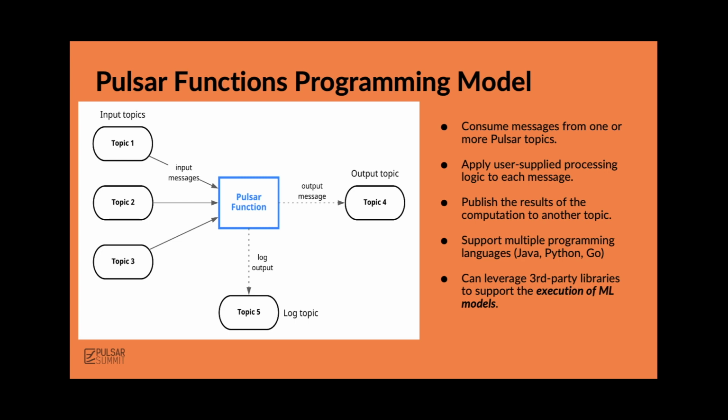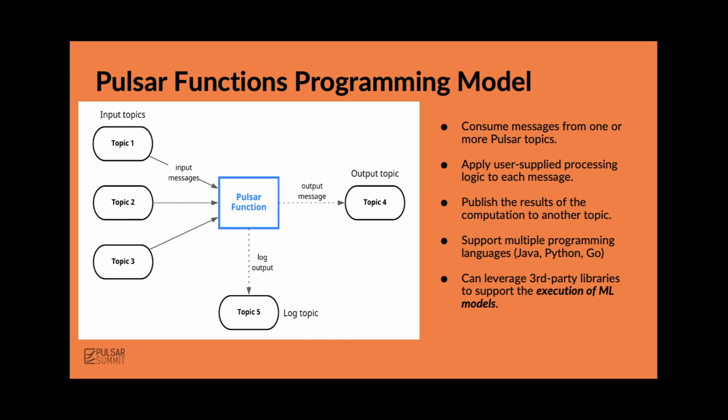Currently, Pulsar functions support multiple programming languages, including Java, Python, and Go. And most importantly, they can leverage third-party libraries. For example, in our case, we're going to use third-party libraries to support the execution of machine learning models within these functions themselves. So while they can be very simple single methods of code, you can incorporate whatever sort of third-party libraries you want to get these additional programming capabilities built into these microservices that you're going to build based on Pulsar functions.